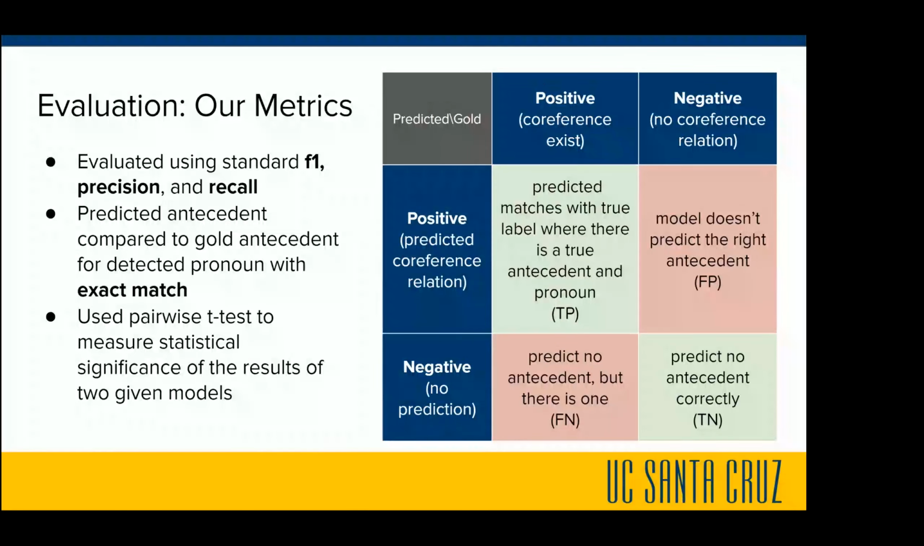In addition to that, to compare the models' performances against each other, we use pairwise t-tests to measure the statistical significance of the results to provide further evidence to show that one model is better than the other. For example, we did it between our fine-tuned neural model and our baseline out-of-the-box model.